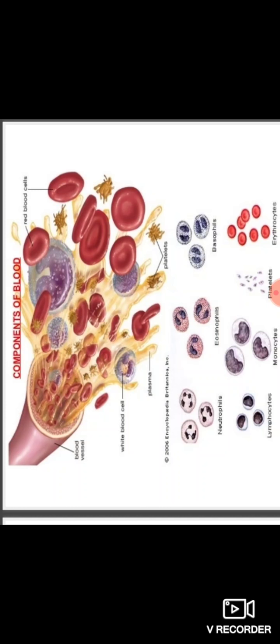These are all the components of the blood. When you see it under the microscope, you see the components of the blood. Blood contains a fluid matrix called plasma, which contains red blood cells, white blood cells and platelets. The blood transports gases, digested food, hormones, waste materials, etc.